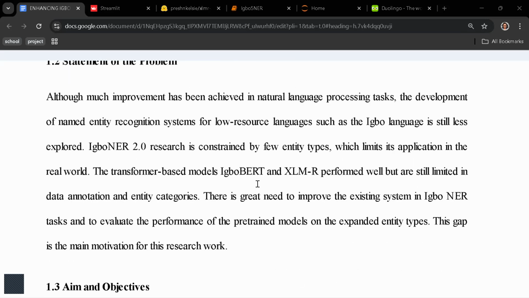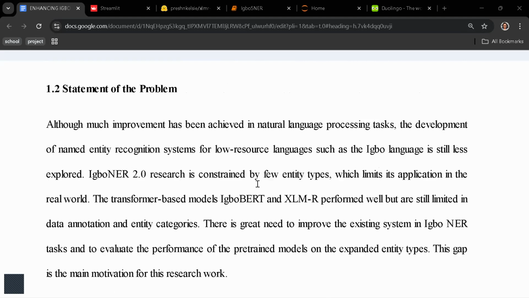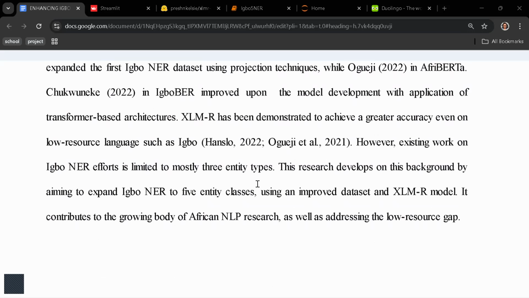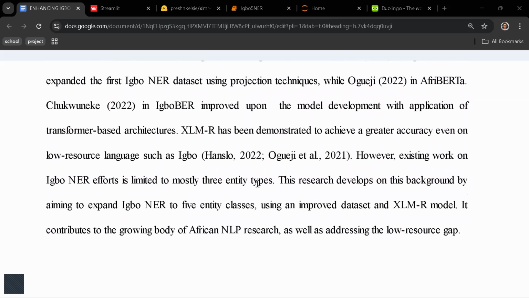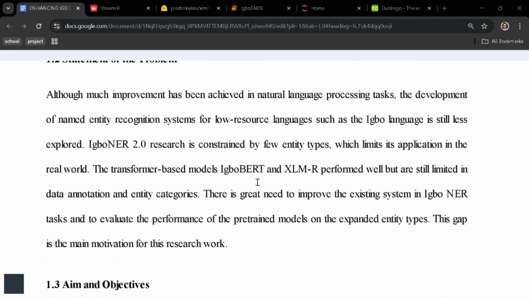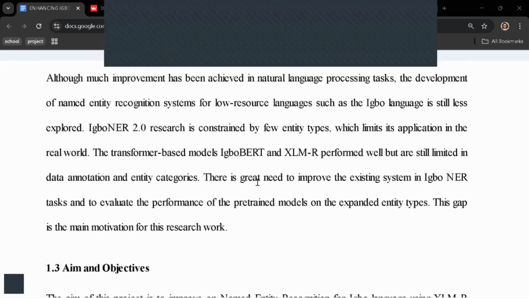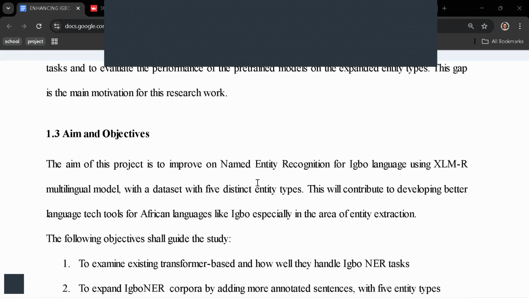Then we move quickly to the statement of the problem. Although much improvement has been achieved in natural language processing tasks, the development of NER, that is named entity recognition systems, for Igbo has not been explored much. Although some research has started to be done, we have Igbo NER and Igbo BERT, some applications already, but they are still constrained by the amount of data and the number of entity types.